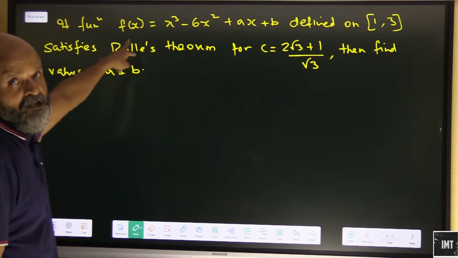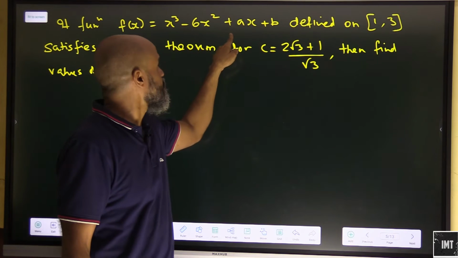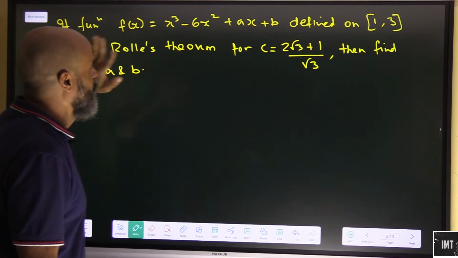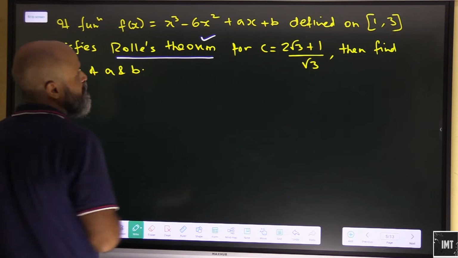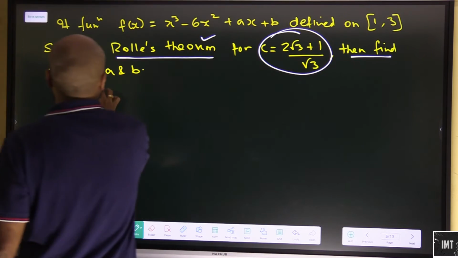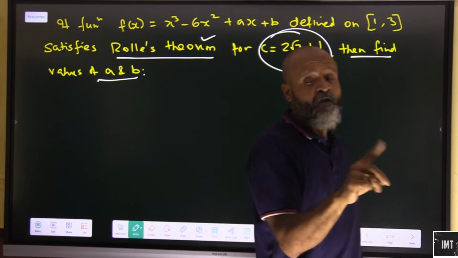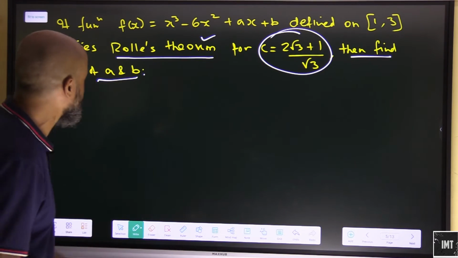Okay, if function f(x) is equal to x cube minus 6x square plus ax plus b defined on [1, 3] satisfies Rolle's theorem, it means that it is satisfying Rolle's theorem for c equal to 2 under root 3 plus 1 upon under root 3, then find the values of a and b. Now for c, remember it is fulfilling for c, that means f dash c will be equal to 0, the third condition of Rolle's theorem.